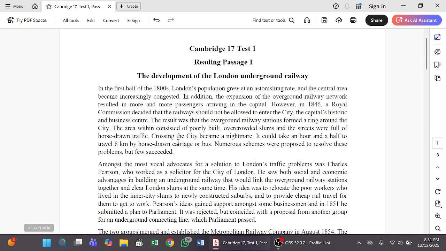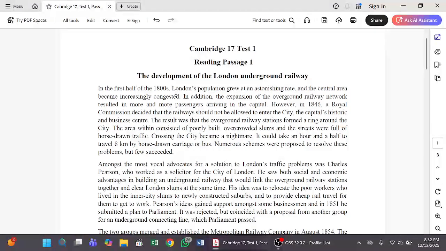Here we can see a passage that has been taken from Cambridge 17 Test 1 Reading Passage 1. The passage title is The Development of the London Underground Railway. Just take the first sentence in the first half. This is the first sentence. Our main task is to identify the subject and verb so that we can get a clear overview of what the subject is and what the verb is here.